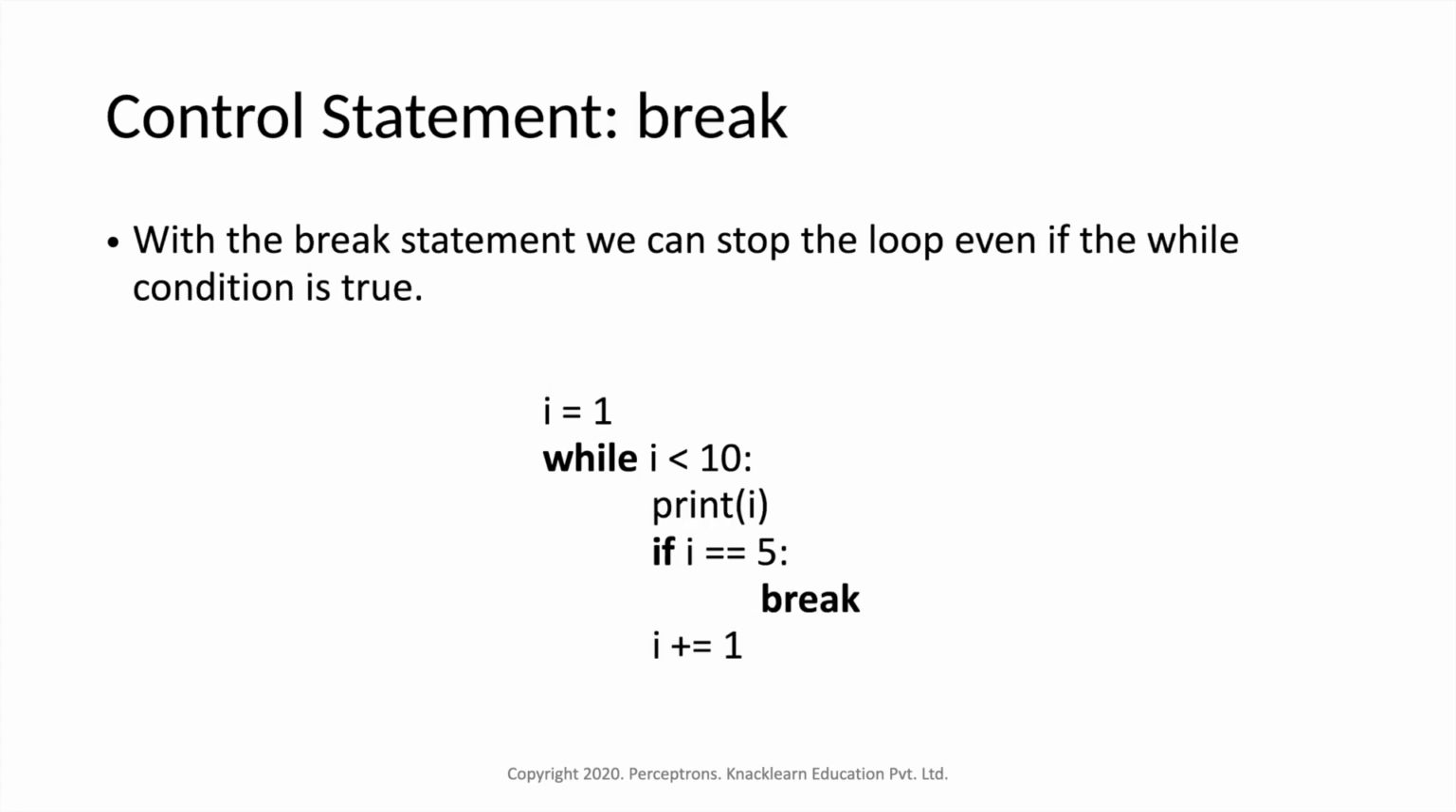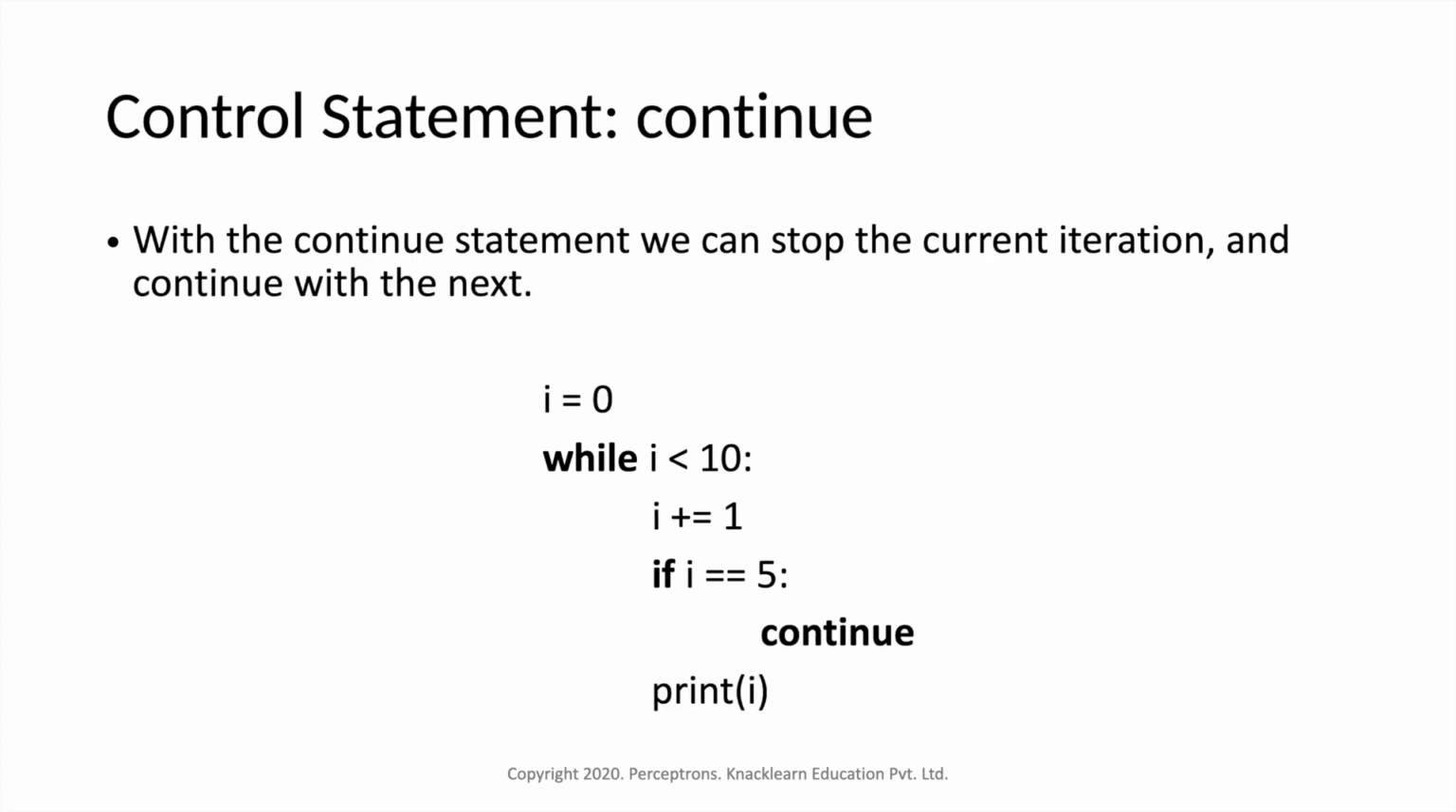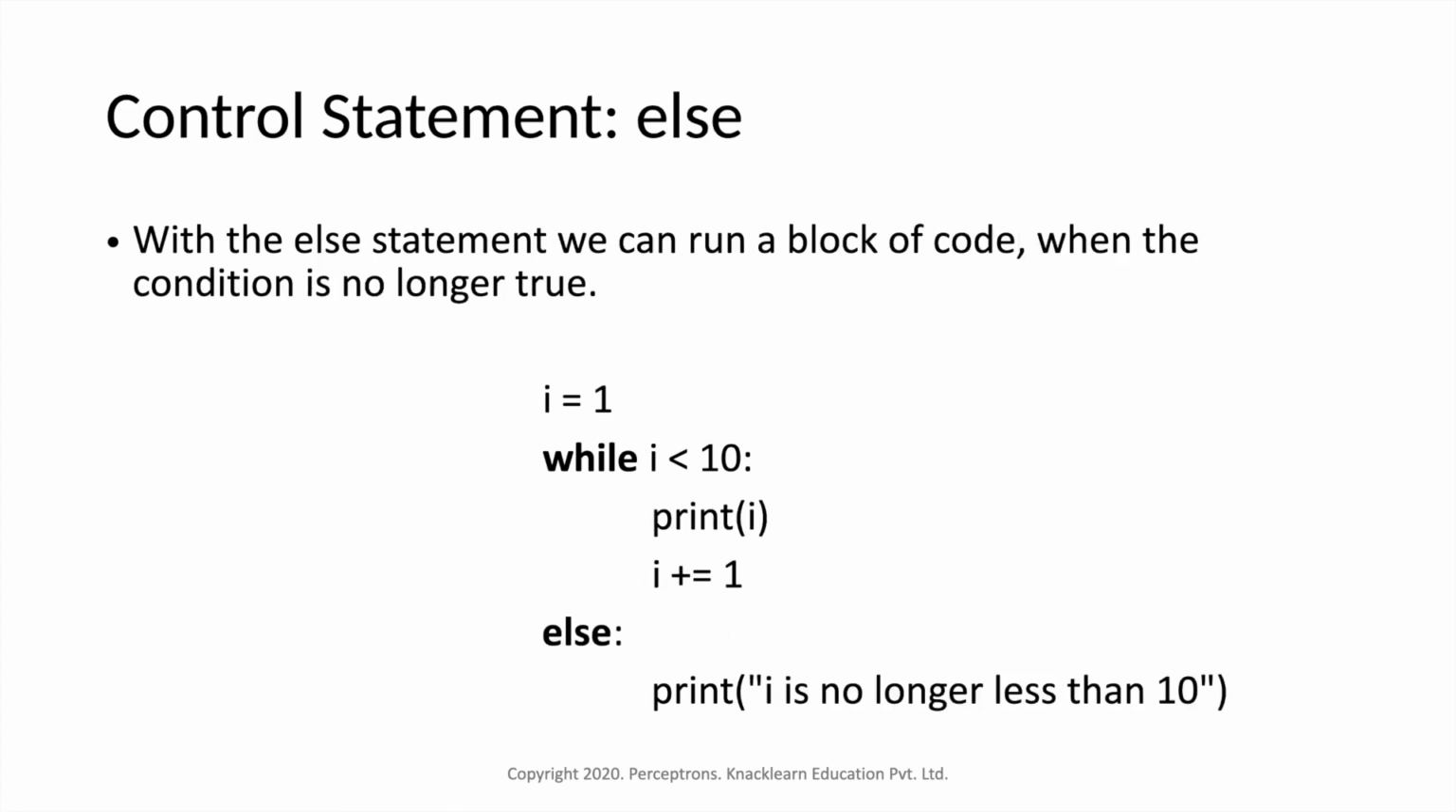So we looked into the break statement. With the break statement, we can stop the loop even if the while condition is true. And with the continue statement, we can stop the current iteration and continue with the next iteration. Then there is something called else. With the else statement, we can run a block of code when the condition is no longer true. Suppose you are doing some check and the check has been completed or it's not matching at a certain point, then you can use this else.